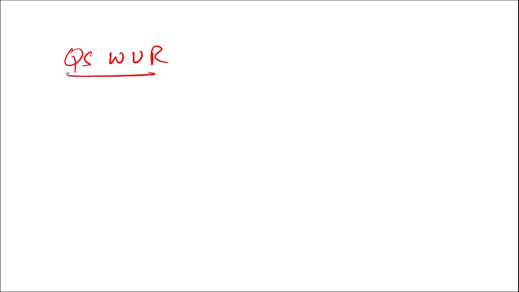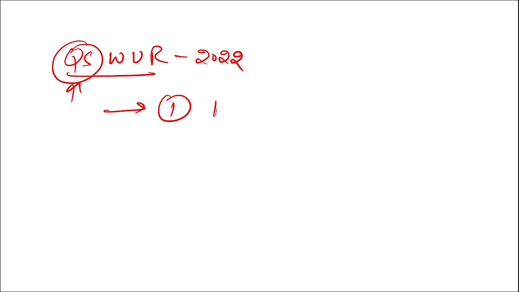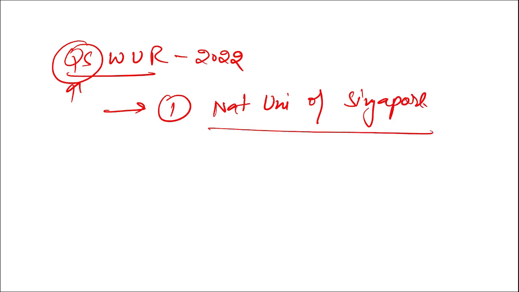Next is your QS Quacquarelli Symonds World University Ranking. In the QS World University Ranking, who released it? It was released by Quacquarelli Symonds. It was for the year 2022. Who topped it? It is topped by National University of Singapore.